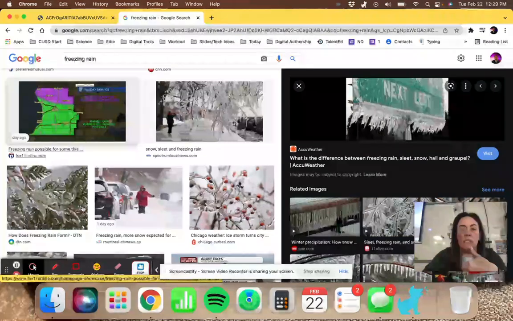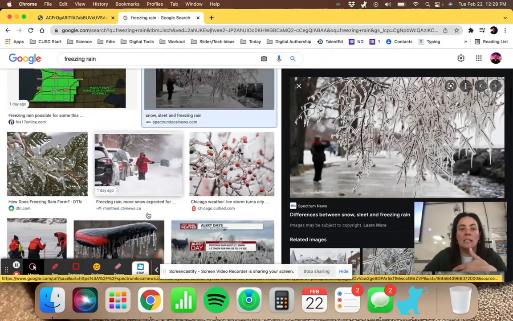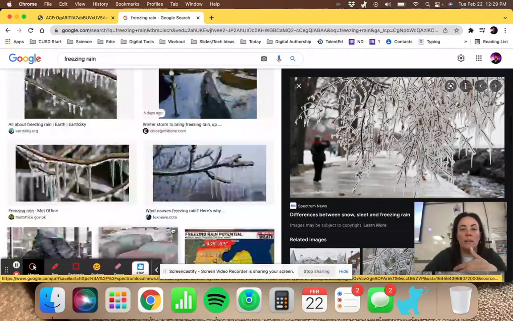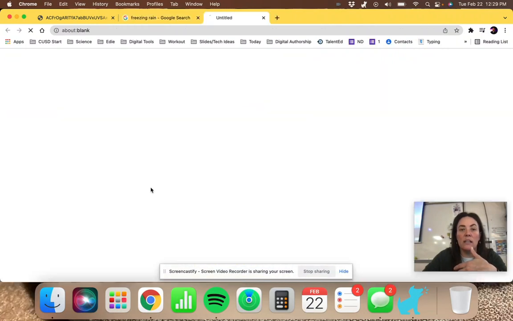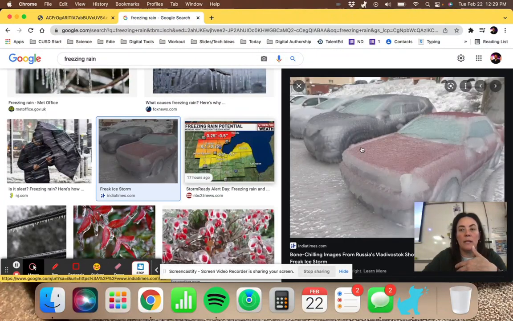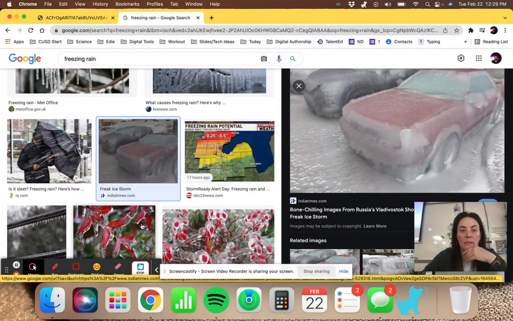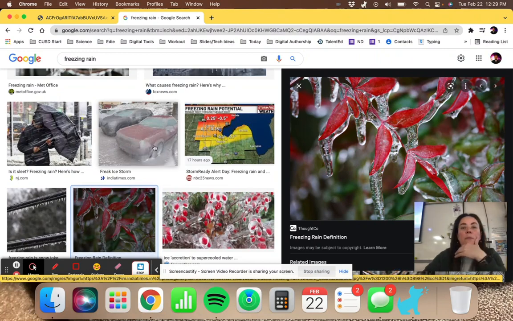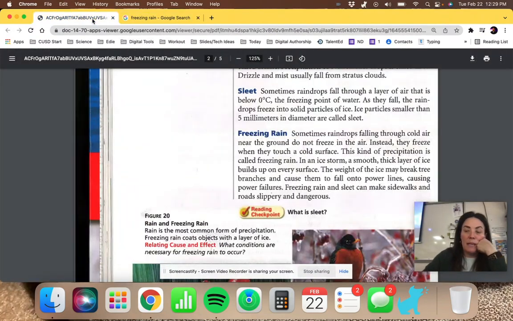And a lot of times that's what you'll see covering tree branches. Lots of times you'll see it covering cars. Let me go back just to the image here. So that could be freezing rain. A lot of times it's usually more of a thin layer, but the problem is that it can make the power lines really heavy and they can break.